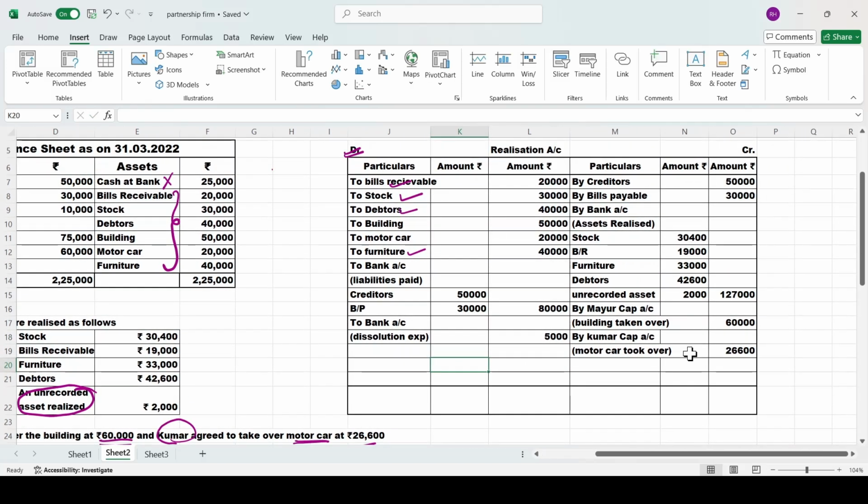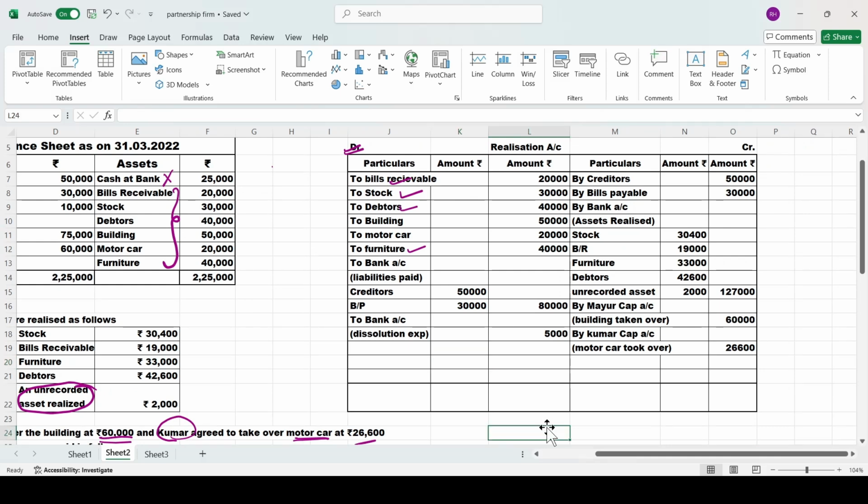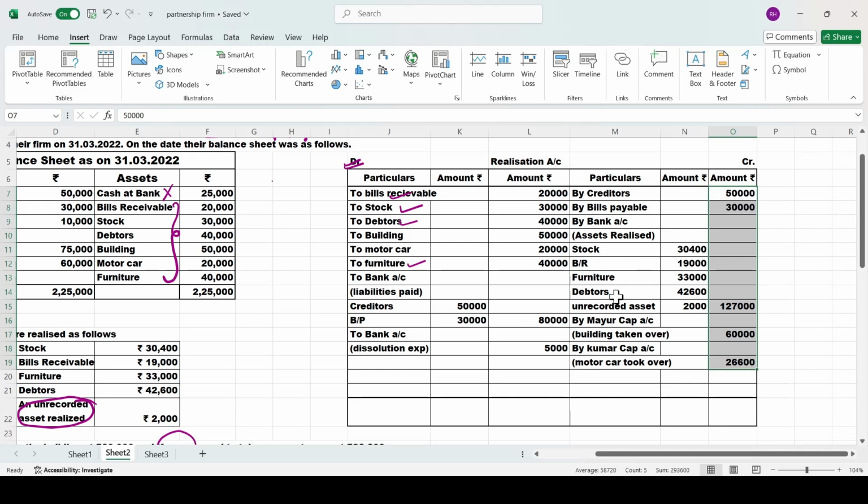So now we'll just total it. Both the side we'll just check the total and then we'll see which side it is more. This side you have a total of debit side 2,85,000. Credit side you have a total of 2,93,600. So now you can see which side it is more. The more is 2,93,600. Are you getting my point?